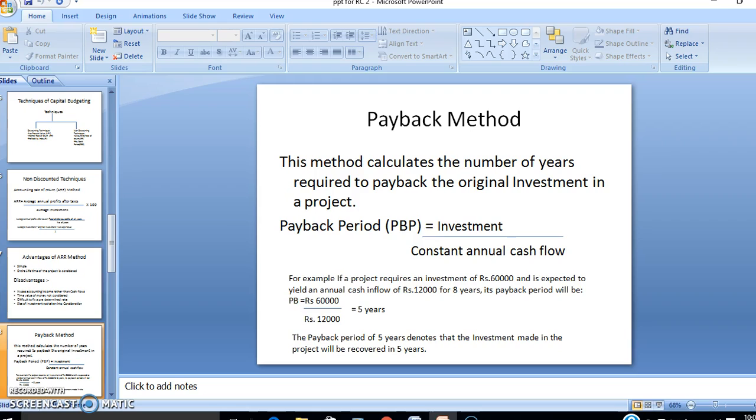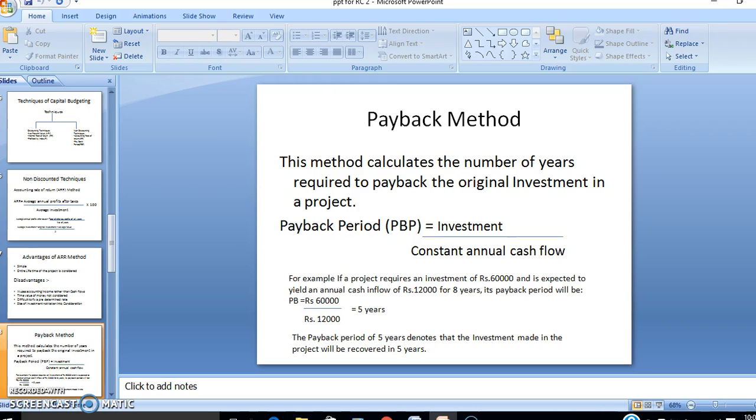For example, if a project requires an investment of 60,000 and is expected to yield an annual cash inflow of 12,000 for 8 years, its payback period will be 60,000 divided by 12,000, which is equal to 5 years. The payback period of 5 years denotes that the investment made in the project will be recovered in 5 years.